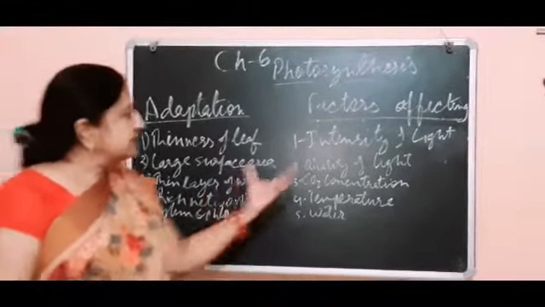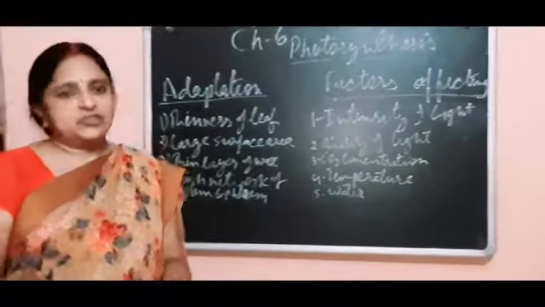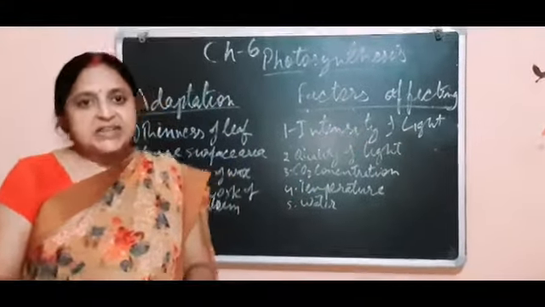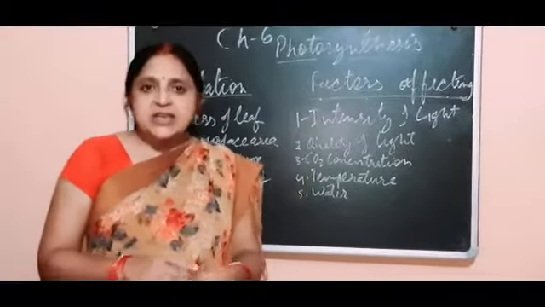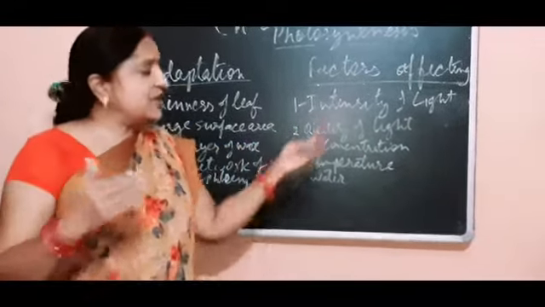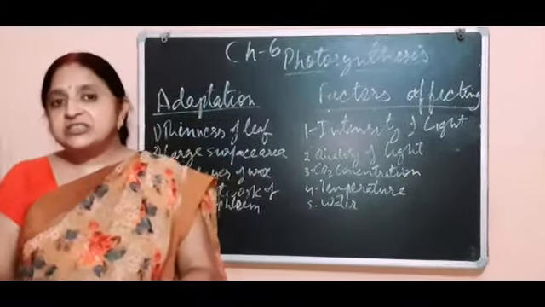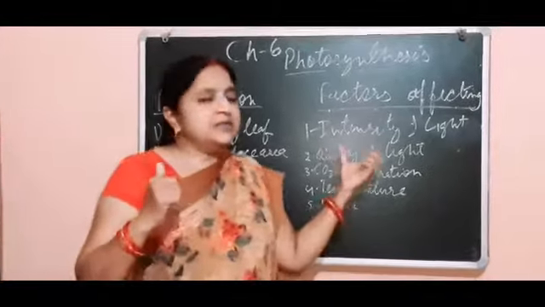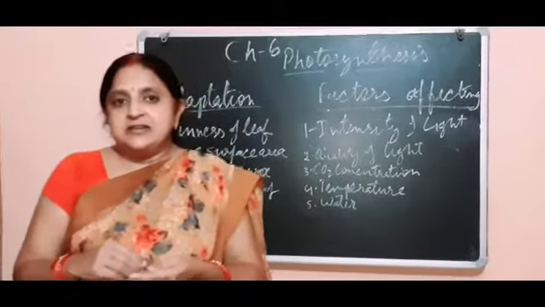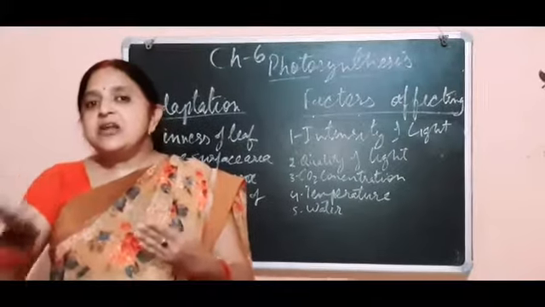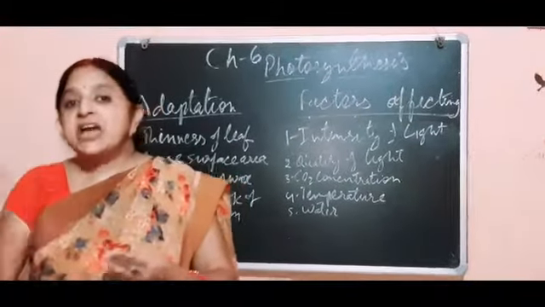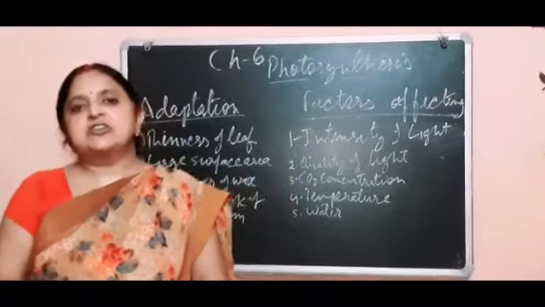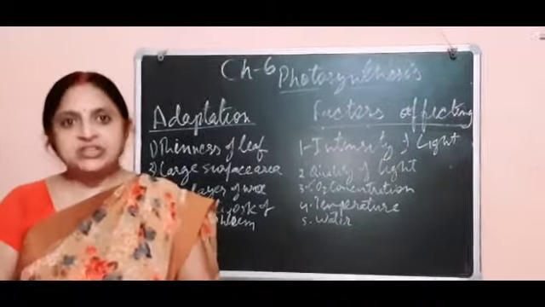Now these are some factors which affect the rate of photosynthesis. First is the light, intensity of light. Intensity of light is very important. As the intensity of light increases, the rate of photosynthesis also increases. But at a certain extent, when the rate is very high, carbon dioxide consumption is also very high from the atmosphere, and we all know CO2 concentration in the atmosphere is very low, 0.03%.